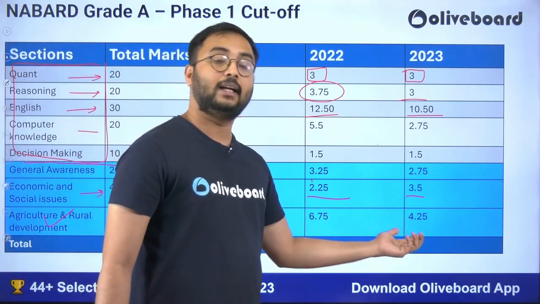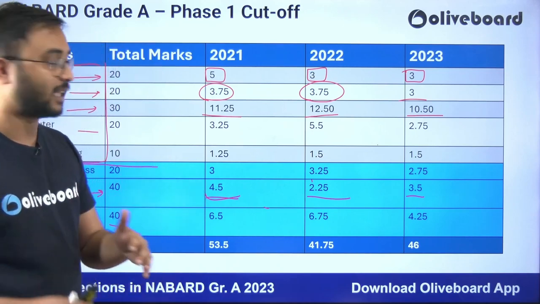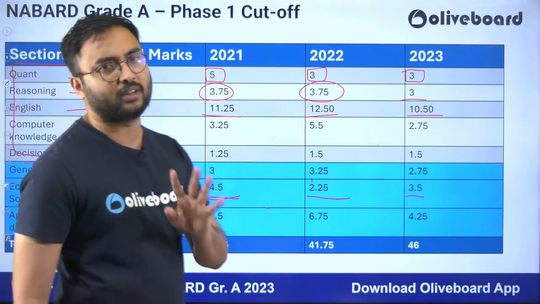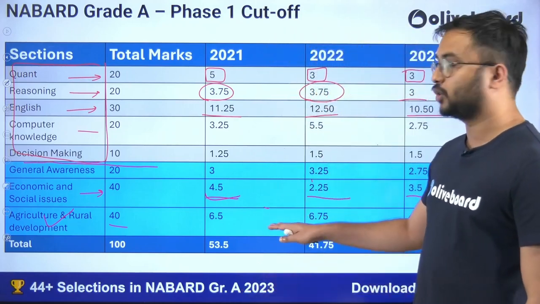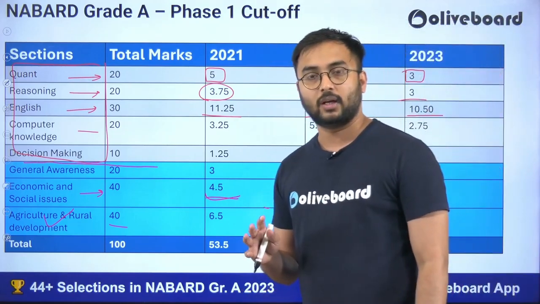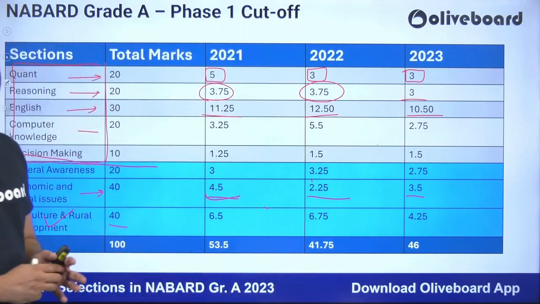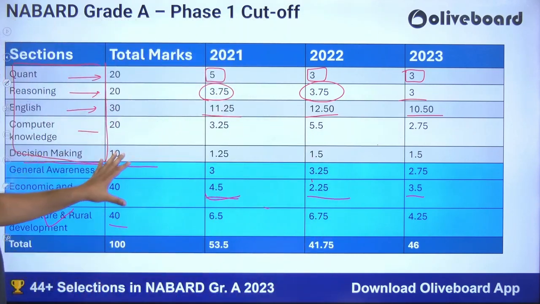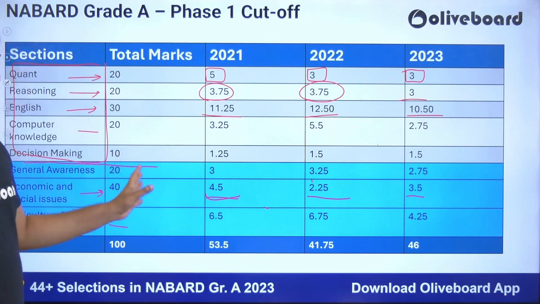This cutoff shows that ARD is static, with fewer current affairs questions. Out of 40, only 3 to 4 current affairs questions will be there, the rest would be static in nature. And here, for 6 marks cutoff, many students on average get 15 marks, because easy to moderate level questions are there in Agriculture and Rural Development. So overall your strategy should be to get such marks in general awareness, economic issues and agriculture and rural development that you will be able to clear your total merit cutoff.